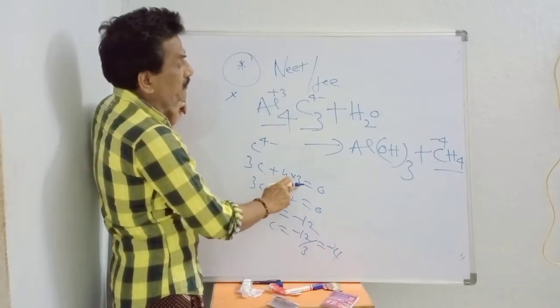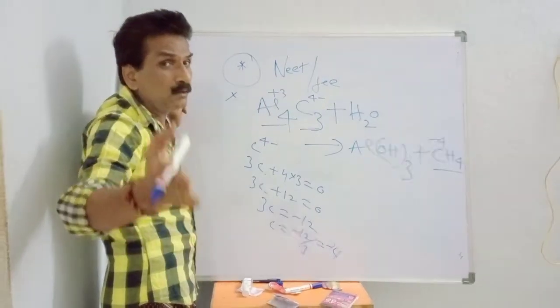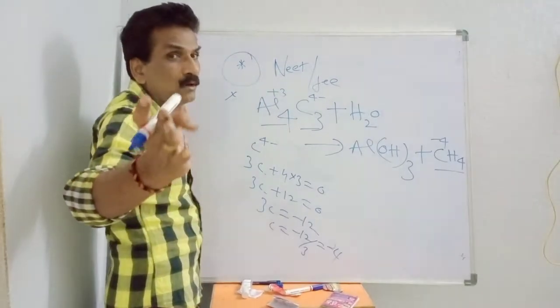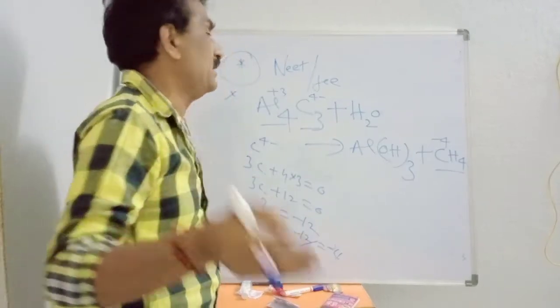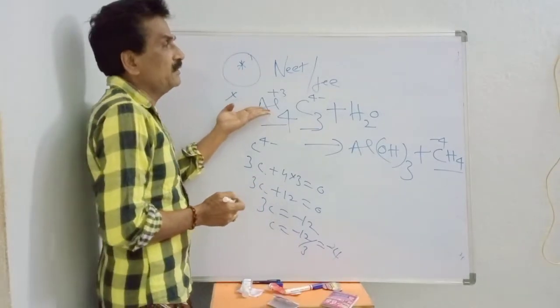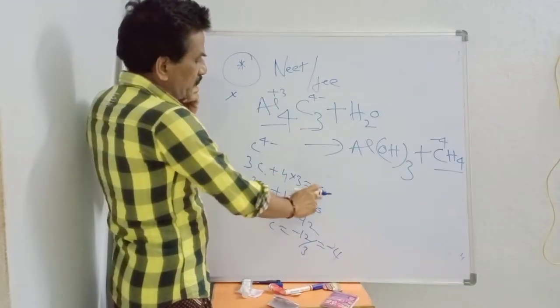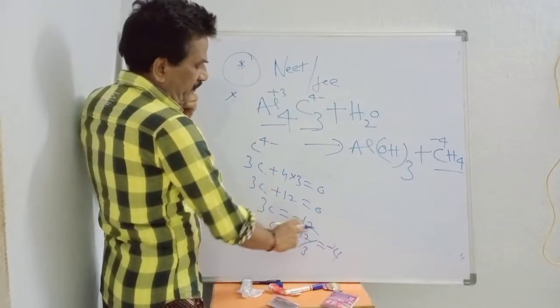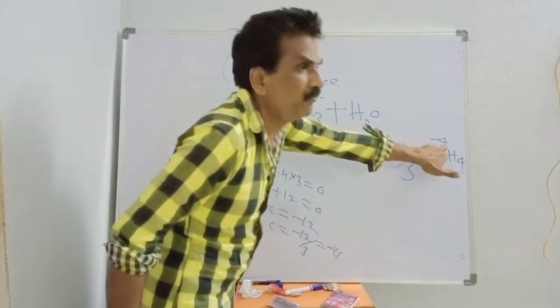Aluminum is present in the 13th group: boron, aluminum, gallium, indium, thallium. So it shows trivalency. 3C is equal to minus 12, C is equal to minus 4. So carbon is minus 4 here, and also minus 4 in methane.